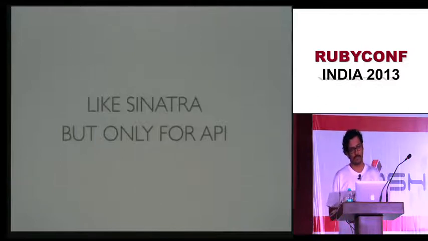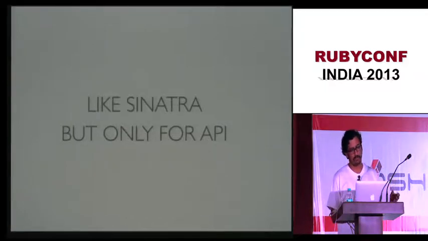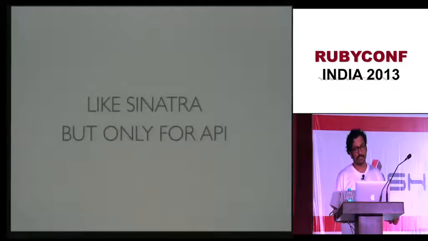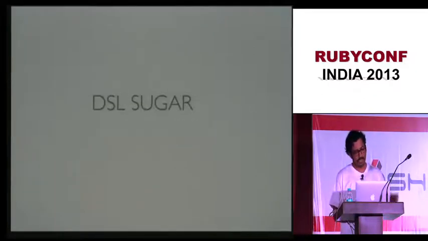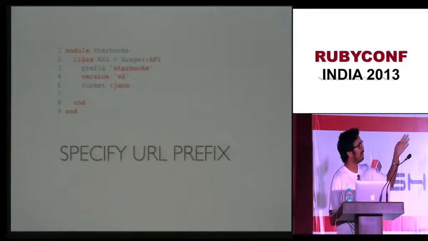Then the next question you would ask is, why shouldn't I use Sinatra? Basically, you would use Grape because Grape is only for APIs. The reason for its existence is that it was built for creating APIs. It has other features also, like you can generate documentation and all that, and it has got some DSL sugar. Let's go through them one by one. It's a minimum DSL.